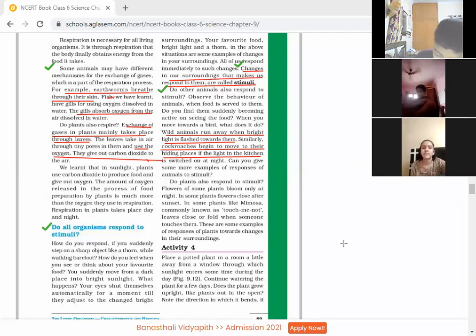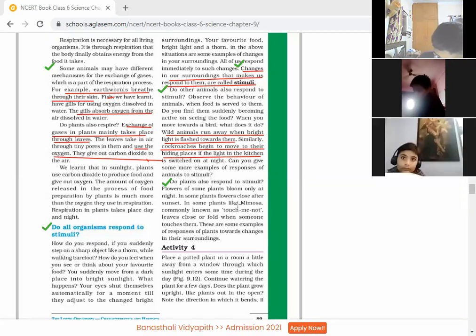Okay, Parnika, start reading the last paragraph. Do plants also respond to stimuli? Flowers of some plants bloom only at night. In some plants, flowers close after sunset. In some plants, like mimosa, known as touch-me-not, leaves close or fold when someone touches them. These are some examples of response of plants towards changes in their surroundings.